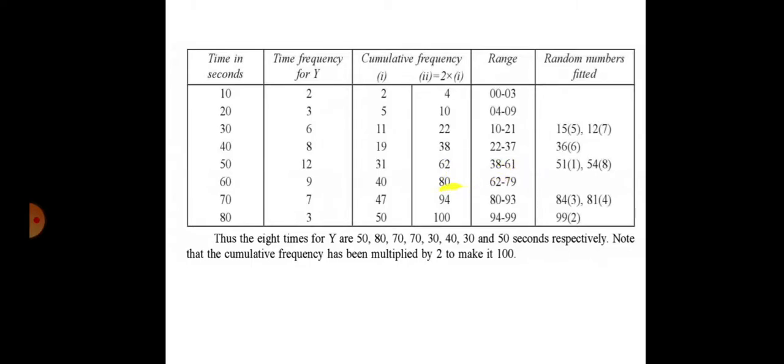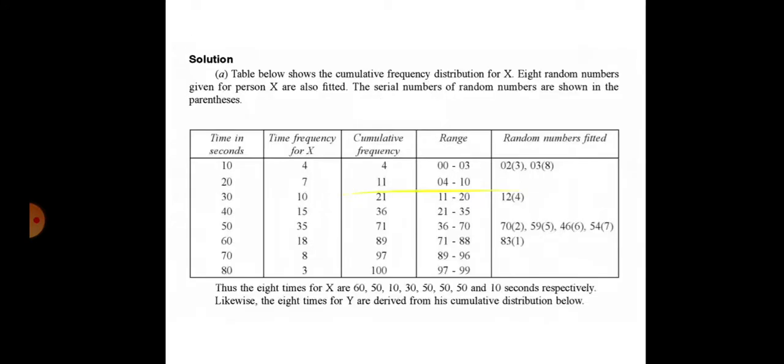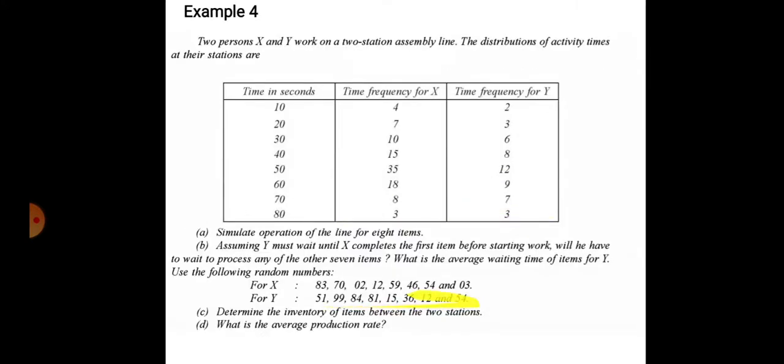Here next value is 80 and previous value is 62. Range is 62 to 79. Now this value is 94. Previous value is 80. Range is 80 to 93. And this last value is 100. Previous value is 94. So range is 94 to 99. Okay. You fix this range first. Now the random numbers for y are given in the question. There are a total of 8 random numbers given. Now you fix all these random numbers as per range.